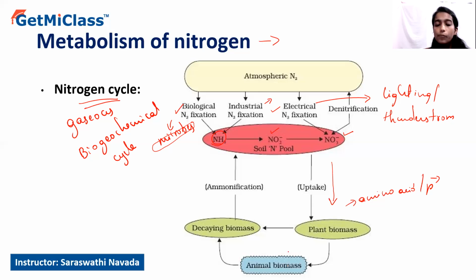Once the animal biomass and plant biomass accumulate nitrogen, how is this nitrogen cycled back to the atmosphere? That can be explained through three different steps: ammonification, nitrification as well as denitrification. We'll look into those steps in detail one by one. So the first step is ammonification.